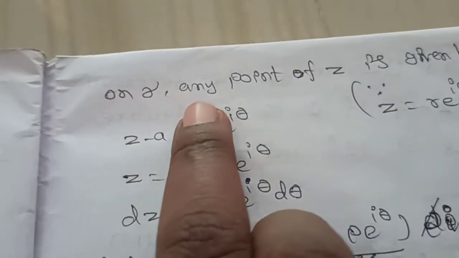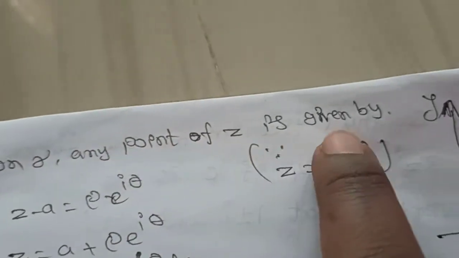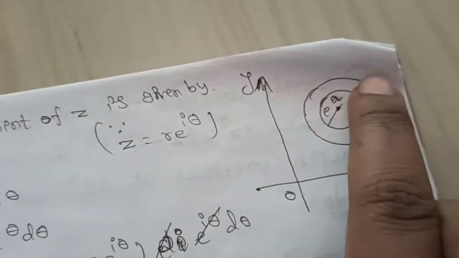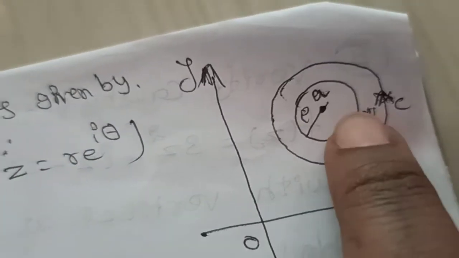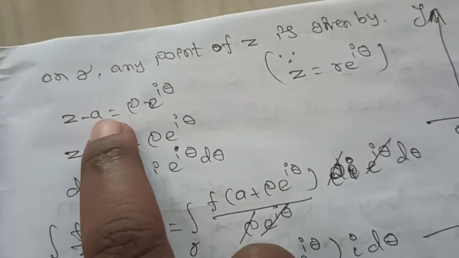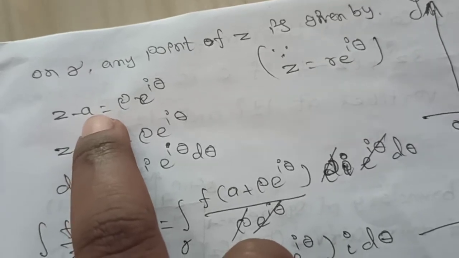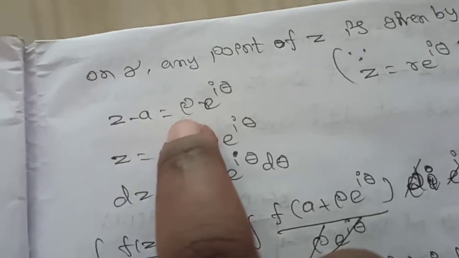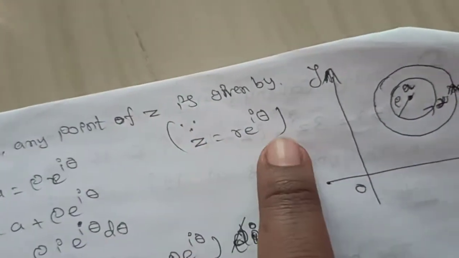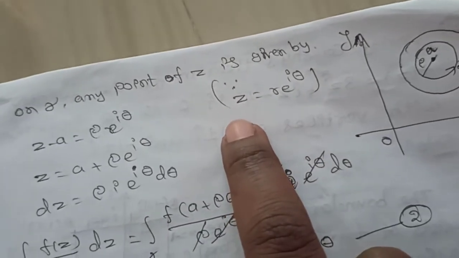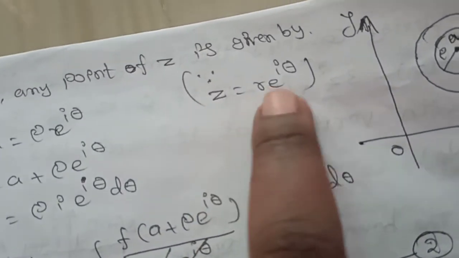On gamma, any point z is given by the circle equation. You already know the polar form of the circle equation: z equals r into e power i theta.